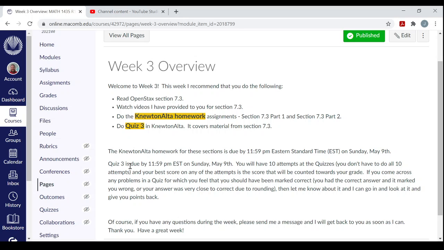Quiz 3, every week a new quiz opens up, and once it opens up, it is due at the end of the semester. You have the entire time till 11:59 p.m. Sunday, May 9th. You have 10 attempts at these quizzes. You don't have to do all 10. And your best score on these attempts will count toward your final grade. That's the score that'll show up in Canvas.